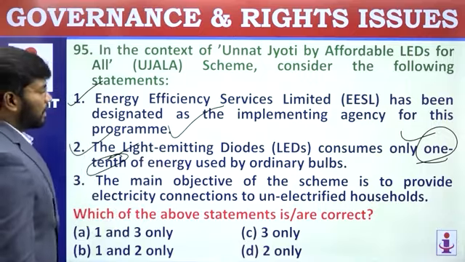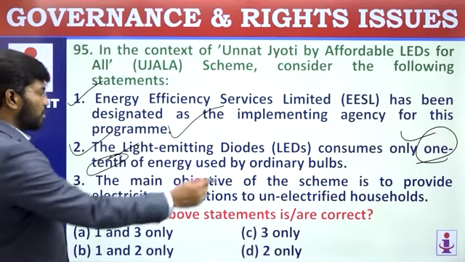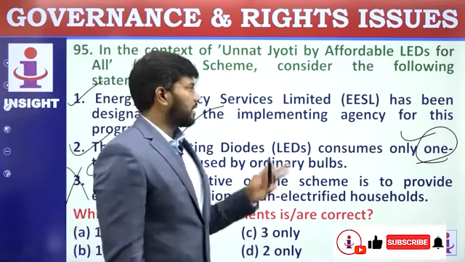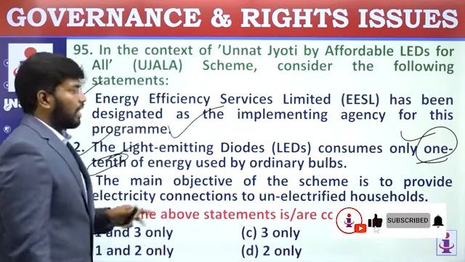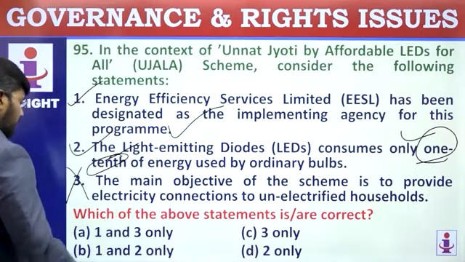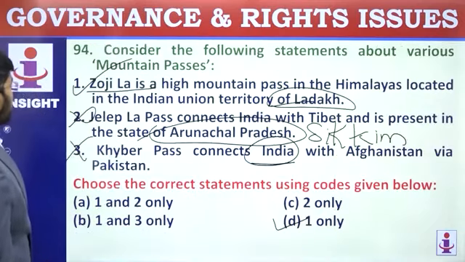The main objective of the scheme is to provide electricity connections to unelectrified houses. This is not related to the scheme. This is nowhere related. It's just a promotion for us. The scheme promotes us to use LED based lighting facilities. So third statement is wrong. 1 and 2 are correct. So option is B.